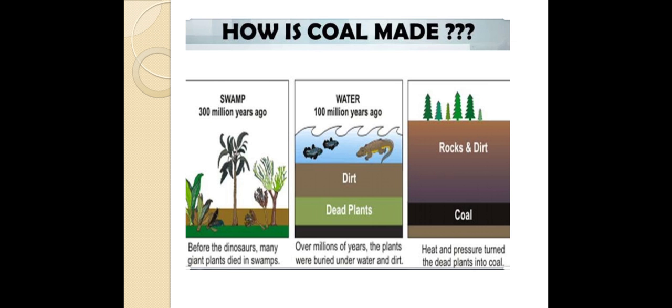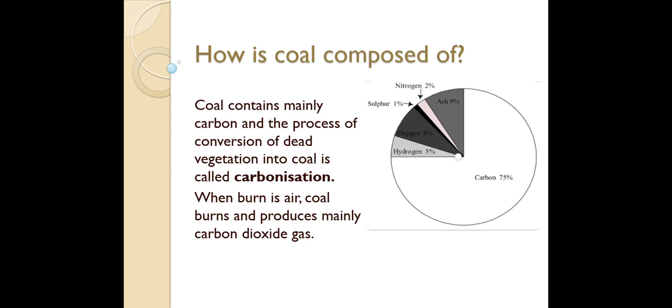So the process of these plants dying, getting buried under the soil and water, and then converting into coal at high pressure and temperature, all these processes are known as carbonization. Now, when burnt in air, coal burns and produces mainly carbon dioxide.